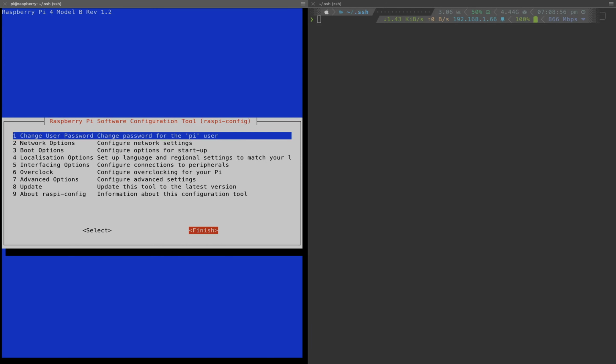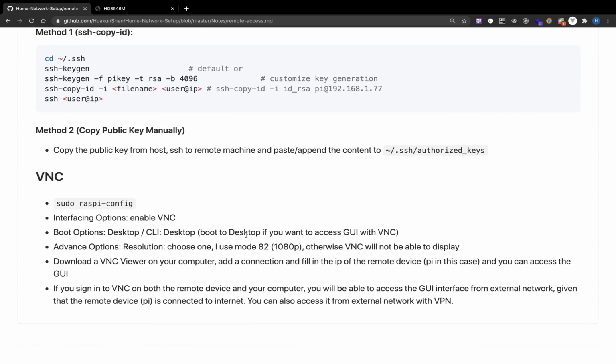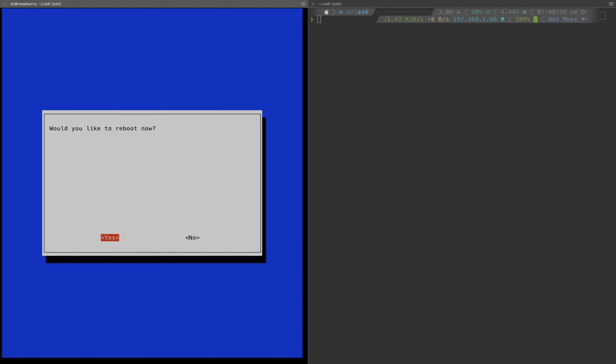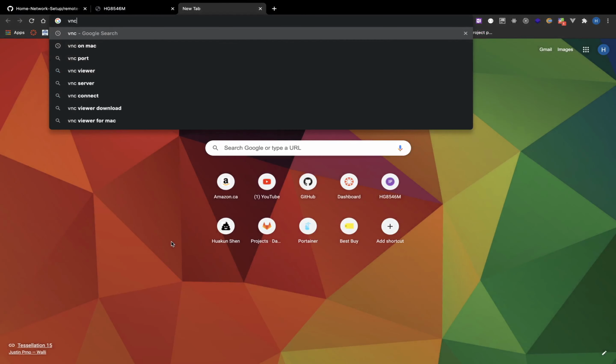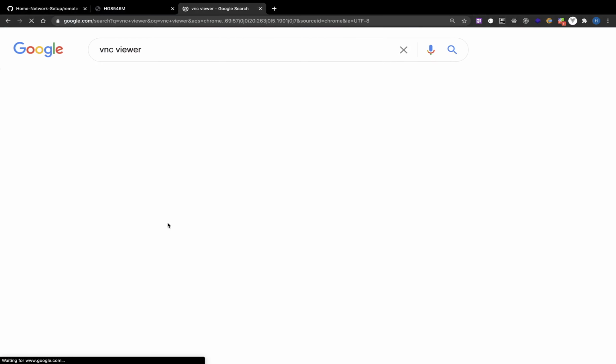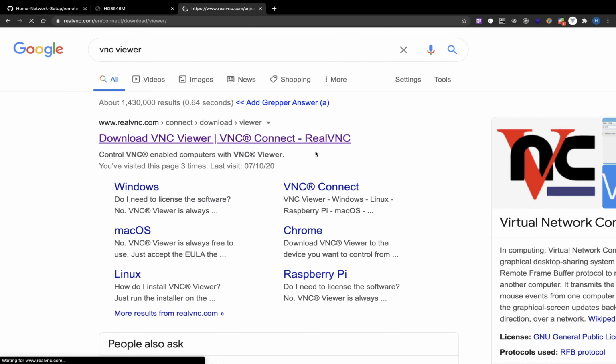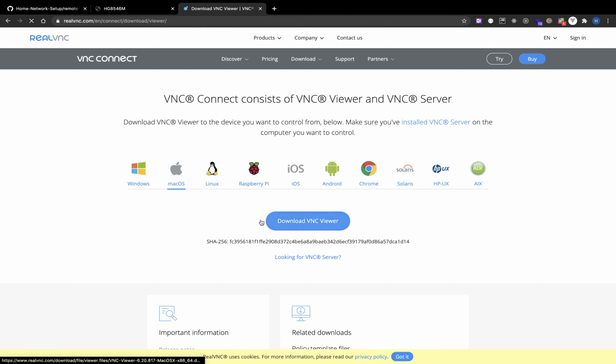Then finish. You will need a VNC Viewer to connect to the Raspberry Pi. By the way, you also need to reboot your system after setting the configuration. So if you search for VNC Viewer, this app is available for almost all platforms.